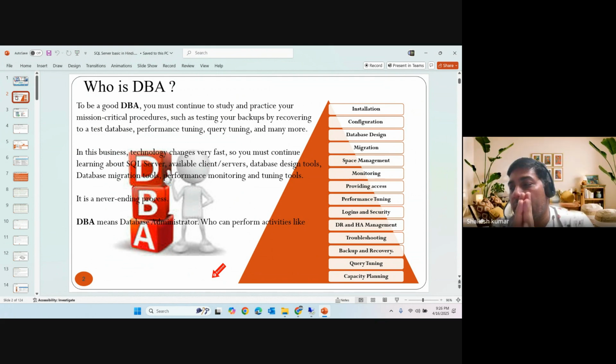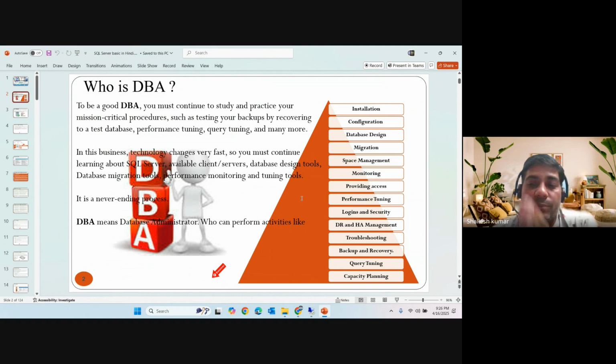The person who can install any RDBMS, monitor it, manage it, troubleshoot it, or do some performance work if they get a call from the end user about slowness and similar issues. So a DBA can perform installation, configuration, designing, migration, space management, monitoring, providing access, performance tuning, log and security, DR and HDR management, troubleshooting, backup and recovery, query tuning, and capacity planning.